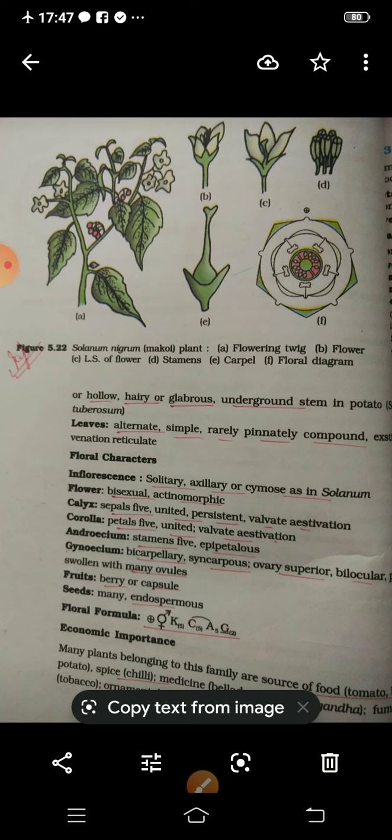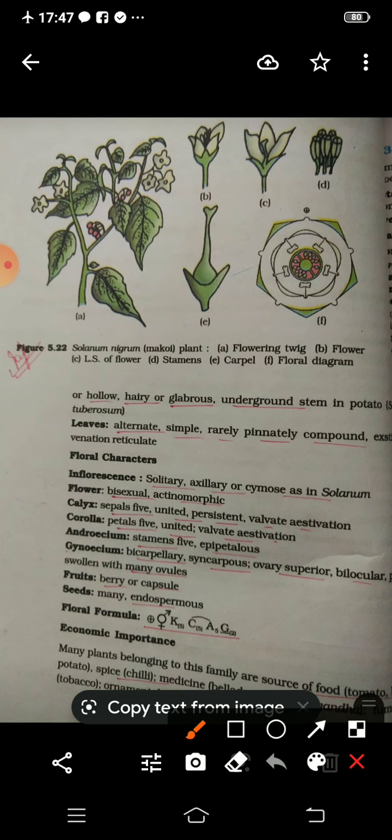You start from the vegetative characters when describing a flower, because these are a few points you have to keep in mind while describing a family. First are the vegetative characters, where you describe the stem and the leaf, and then you come to the floral characters. In floral characters you have to describe the flower, calyx, corolla, androecium and gynoecium, and after that you have to describe fruits and seeds.